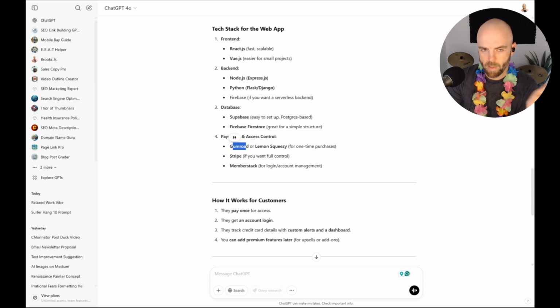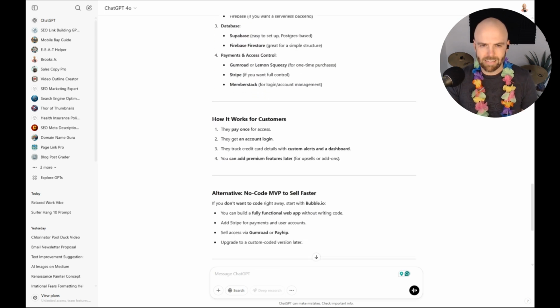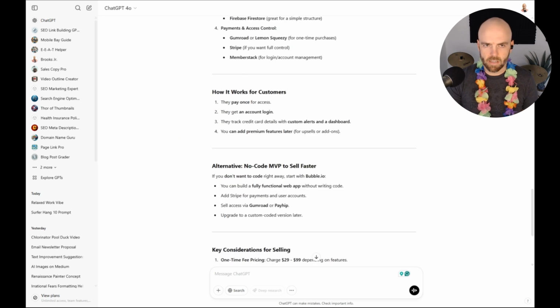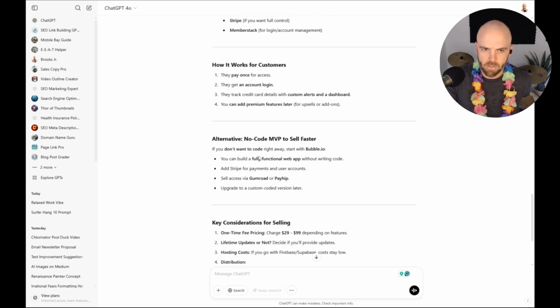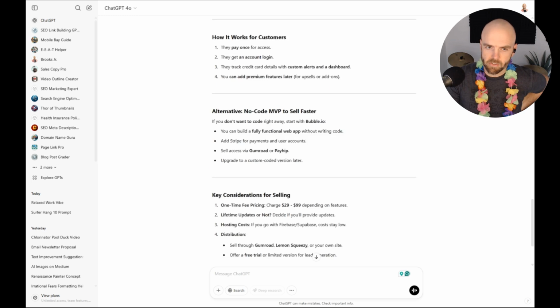So for example, for payment, if I decide to sell this, I already knew about Gumroad. But Stripe is for sure what we would use if you want full control. MemberStack for login. So it gives you these ideas. And here's an alternative no code option to sell faster, which is interesting.